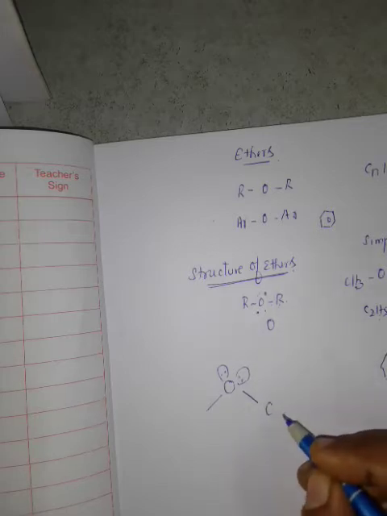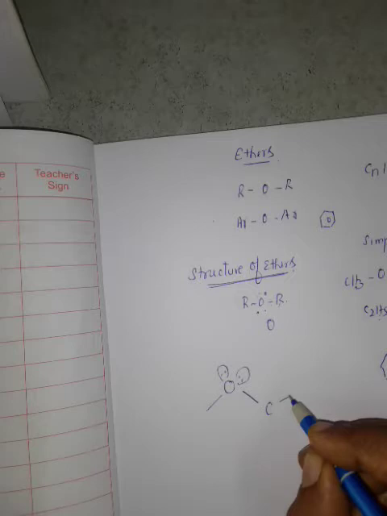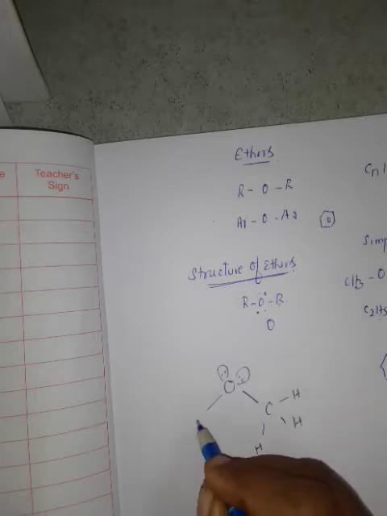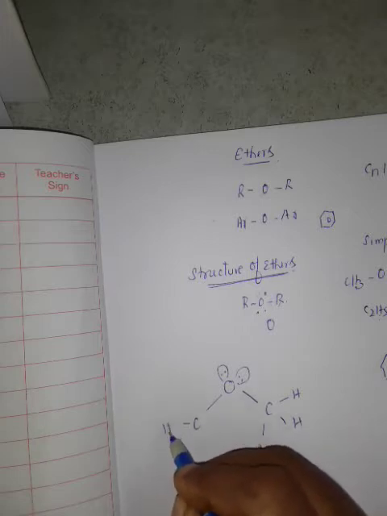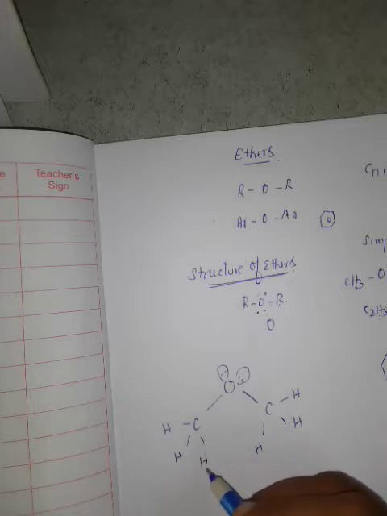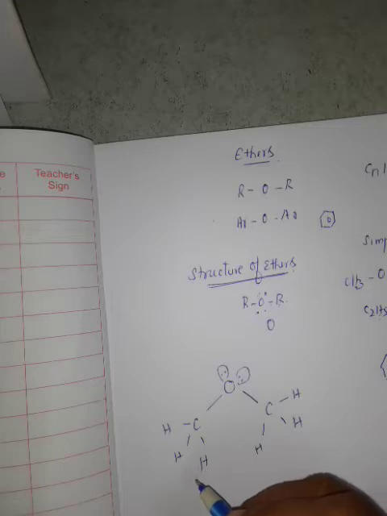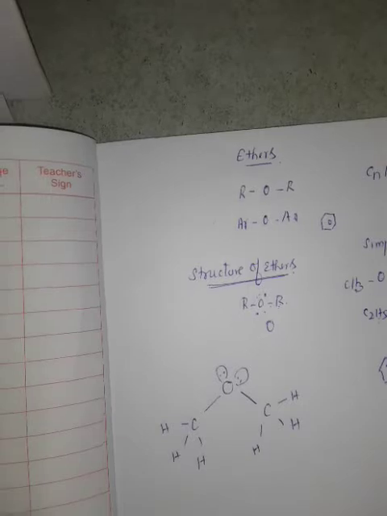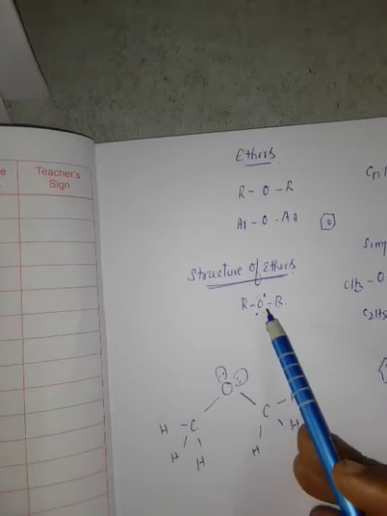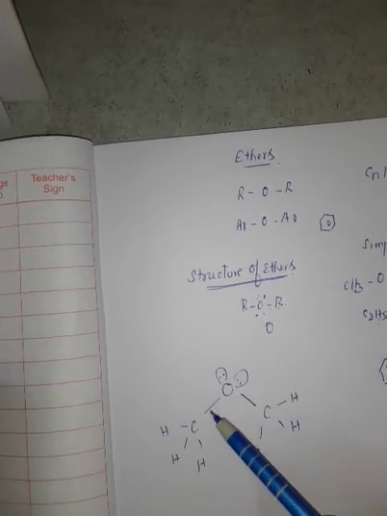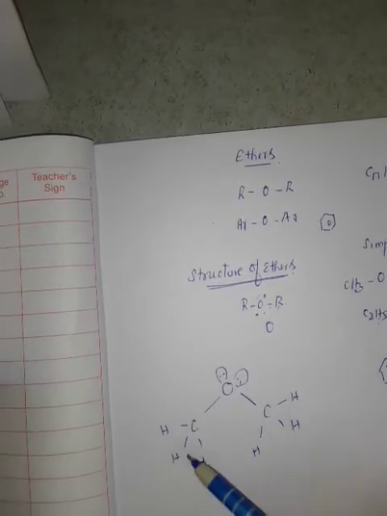So if you are taking a methyl group, CH3, similarly if this carbon, regarding this carbon also, 3 hydrogen atoms. Children, you see these two lone pairs can be represented like this, and this oxygen has the two bonds connected with the two bulky groups.